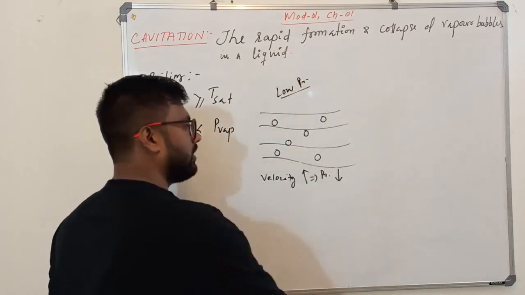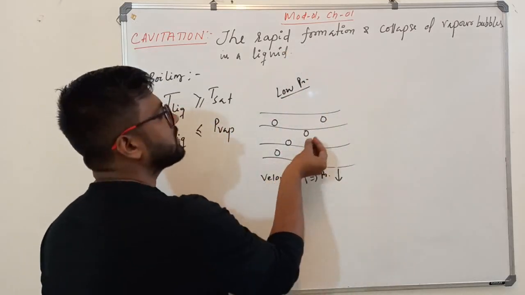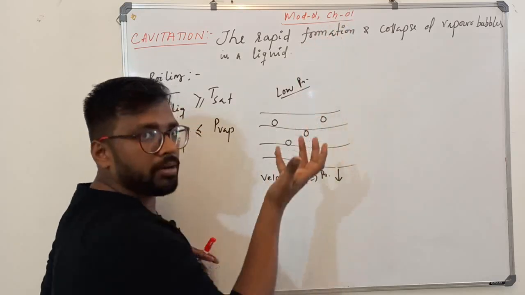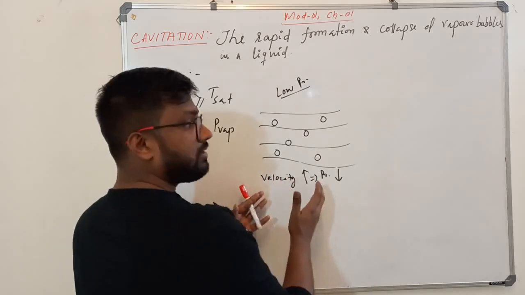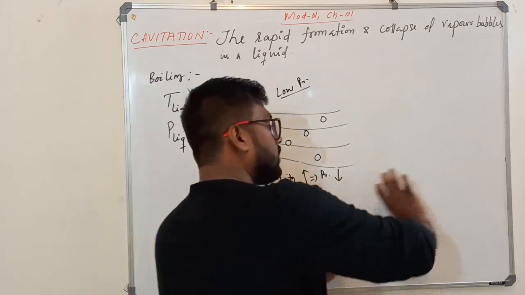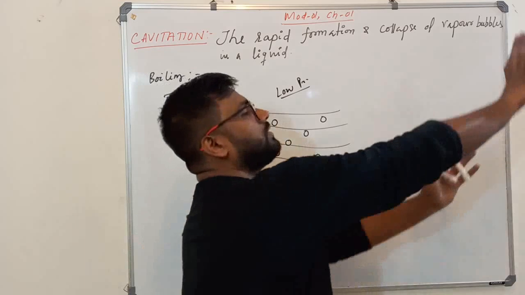When it fell below the vapor pressure, it starts boiling. That means it starts forming bubbles. Because it has high velocity, it took the bubbles along with it.